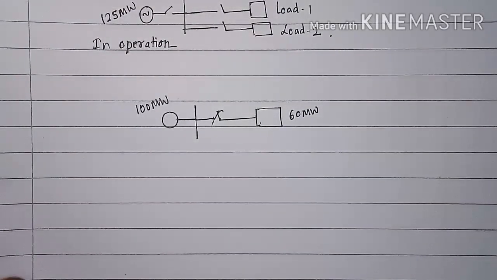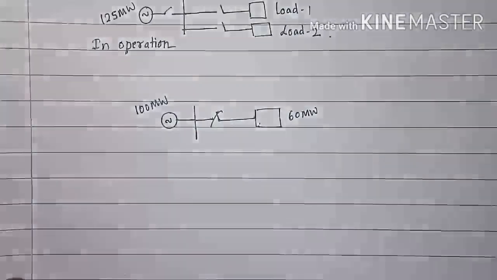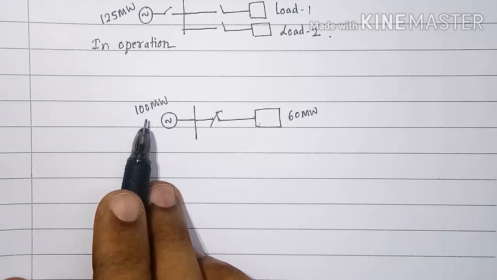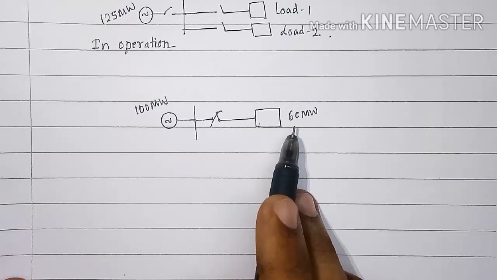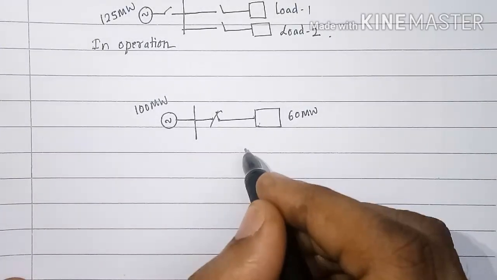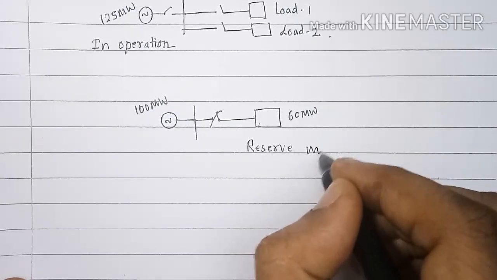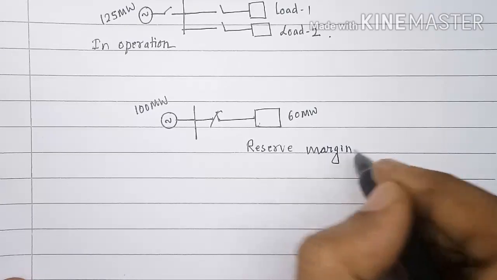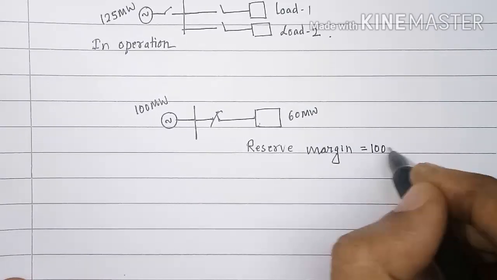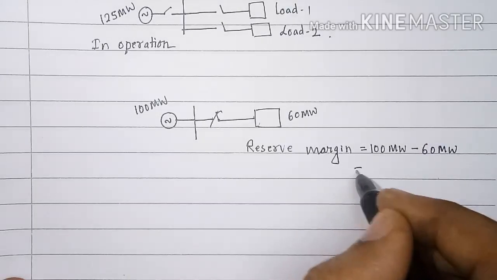That means this generator is not operating at its rated capacity. It is only supplying 60 megawatt. Therefore, reserve margin is 100 megawatt minus 60 megawatt, that is equal to 40 megawatt.